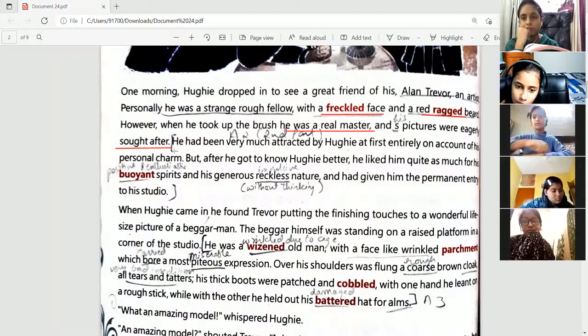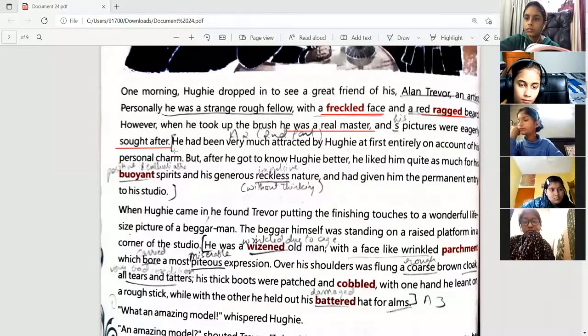But after he got to know Hughie better, as a person, because when you become a friend, then you start knowing a person on a very personal level, he became fond of him because of Hughie's buoyant spirit. Buoyant means a cheerful and very optimistic person.